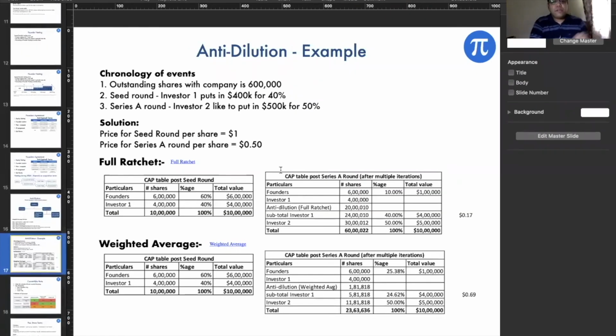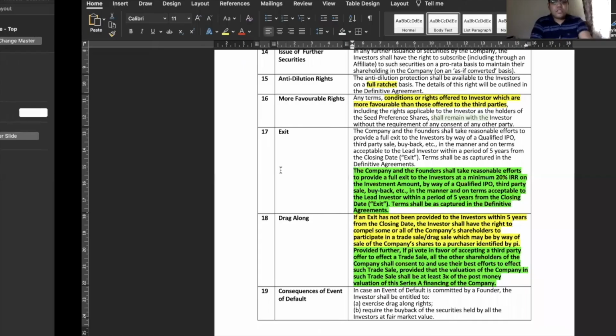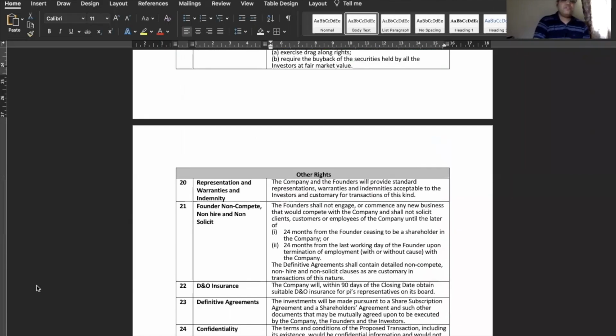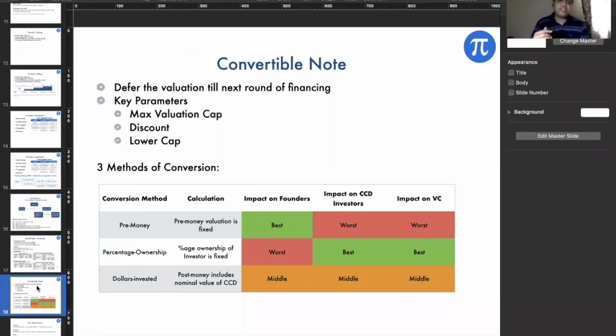Okay, fine. I think we are almost there. I just want to cover the last bit, which is the convertible note. The discussion that we had was mostly about investment in preference shares. The convertible note, as we know, just defers the valuation to the next round of financing.